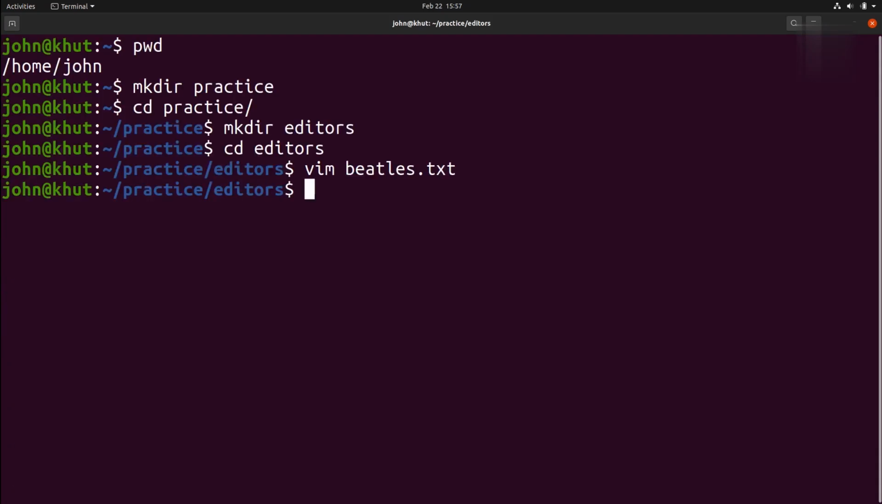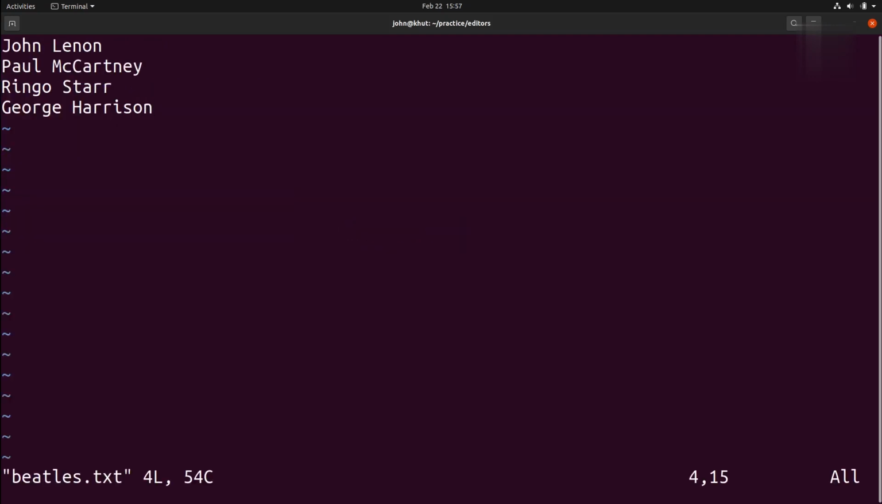Let us type ls to check if the file has been created. There you are. We can see beatles.txt. I can also use the cat command to check the contents of the file on the terminal. We are also allowed to open an existing file with vim to make more changes. We type vim beatles.txt. By default, we'll end up in command mode again.